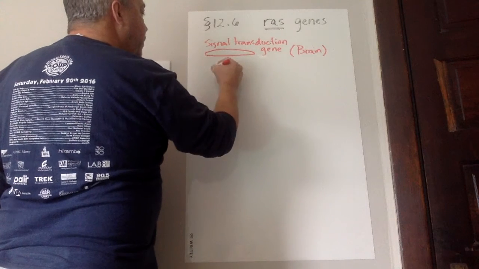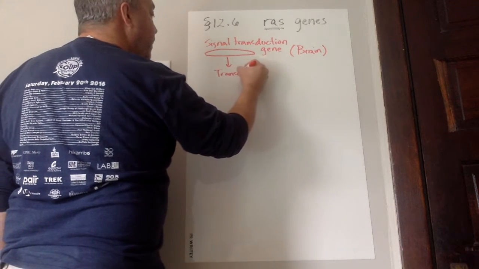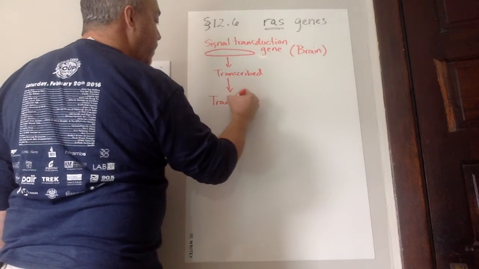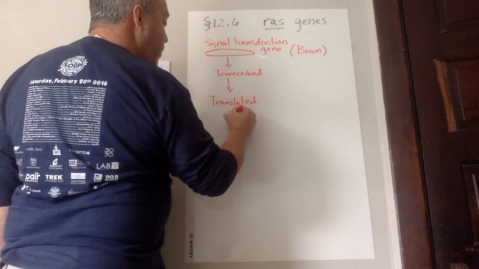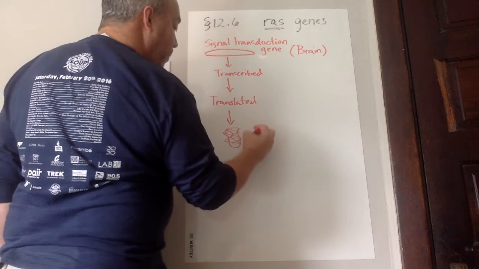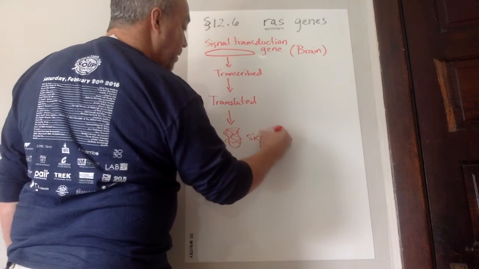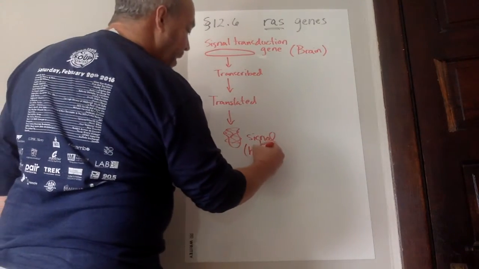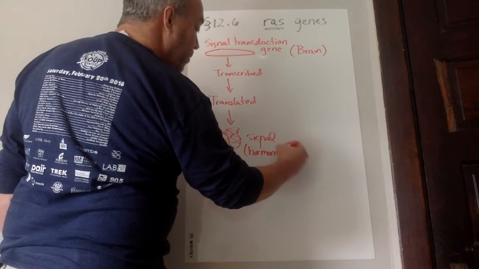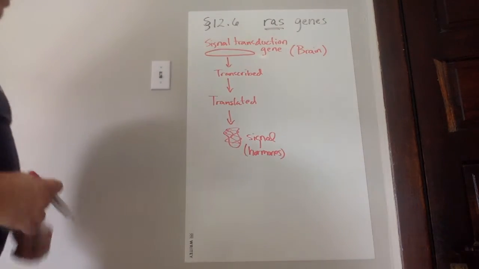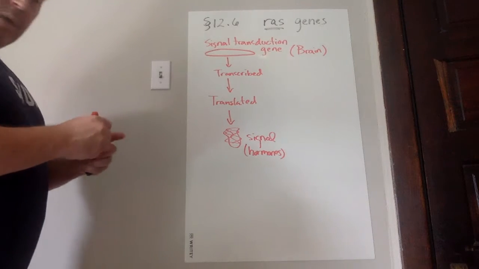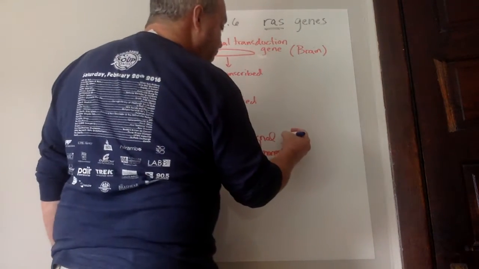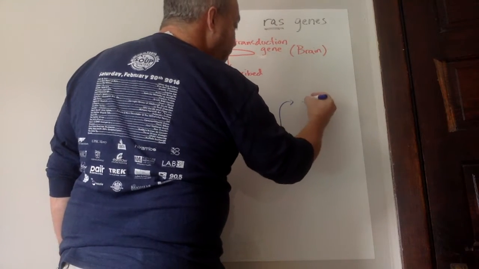So this will get transcribed, and it will then get translated, and we will create a protein signal. So here's our signal. Transduction is when it causes that. Like I say, a lot of times these are going to be hormones. Your growth hormones are going to tell your cells to undergo mitosis.